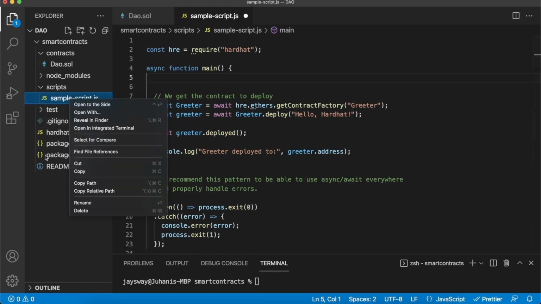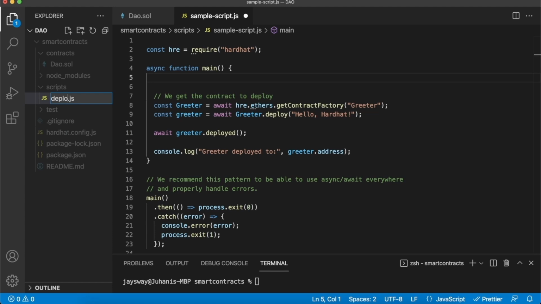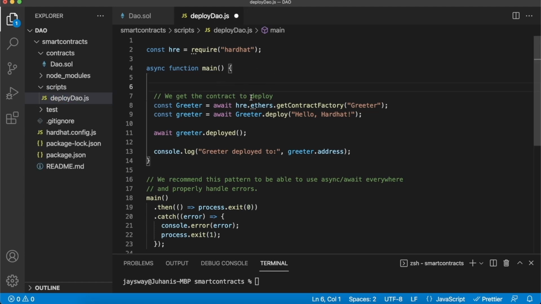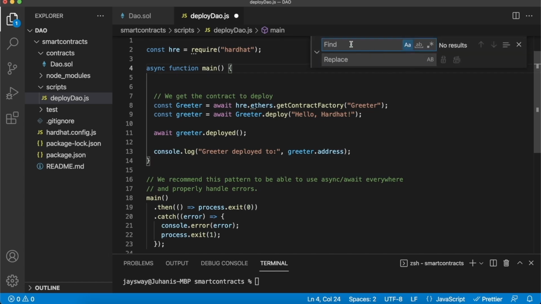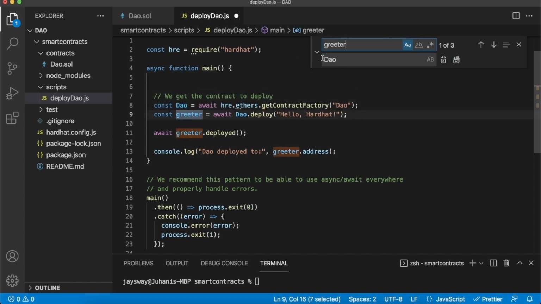Let's rename the script to deploy DAO. In our script, we have all these greeters over here, but because we changed our contract to DAO, we can change all the greeters to DAO. So do a control find and set it to case sensitive. Wherever we have Greeter, we change those to DAO. That will change 4. Then do the same thing for the lowercase greeters, and change them to lowercase DAOs. And that will have your deployment script pretty much ready.